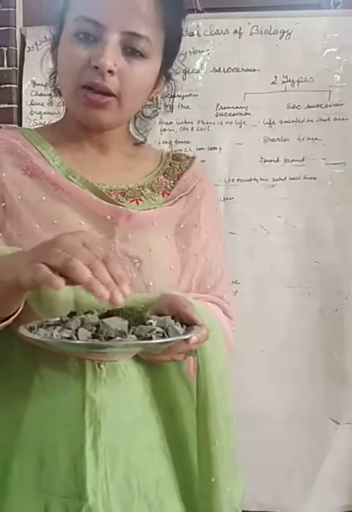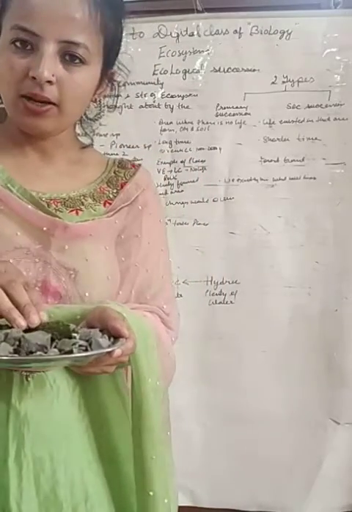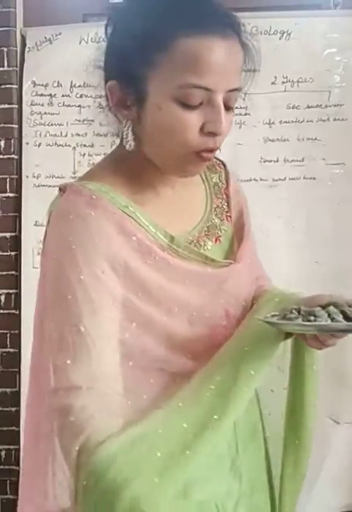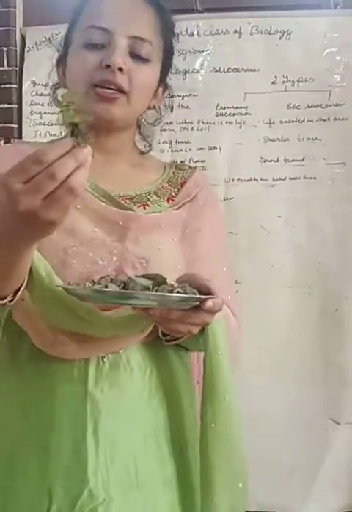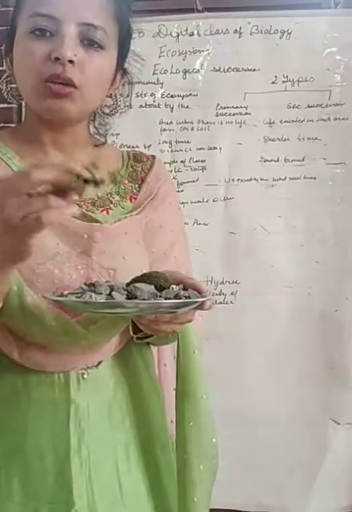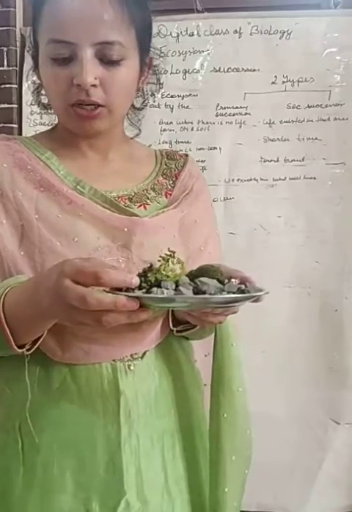When they die, they will add more organic matter into the soil, and this will provide conditions which are suitable for pteridophytes to grow. These are pteridophytes. So with time pteridophytes will grow.